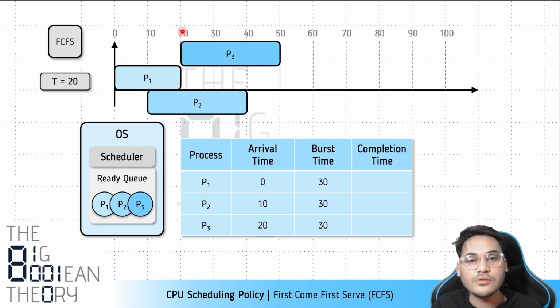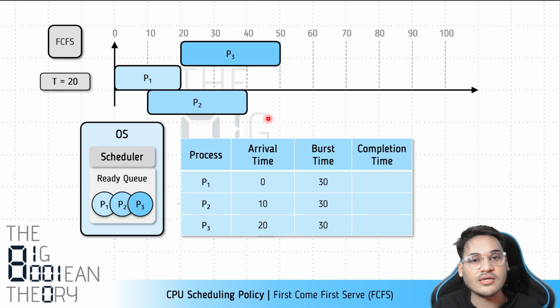At t equals 20, the last process also arrives, that is P3. P3 arrives in the system, and now we have three processes in the system. Again, we have to re-evaluate the situation. Whenever a new process arrives in the system, whichever policy you are following, it is an equally important candidate that we should consider. We are thinking from the perspective of the scheduler.